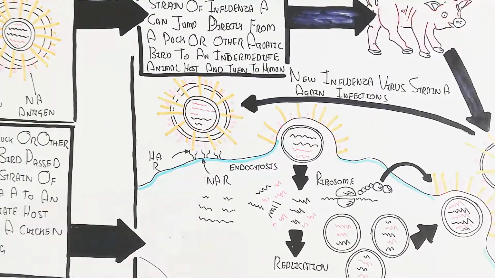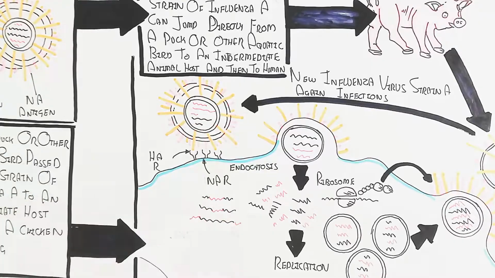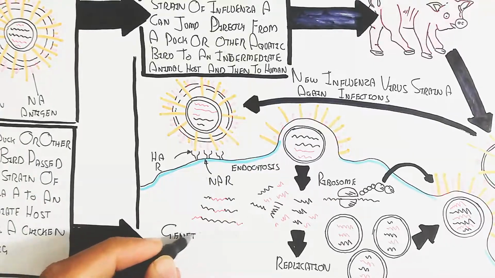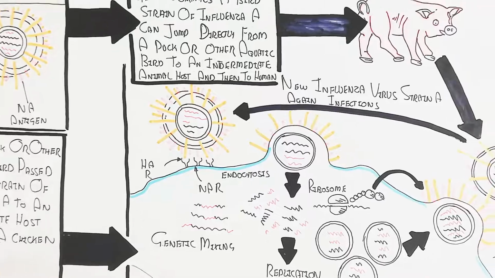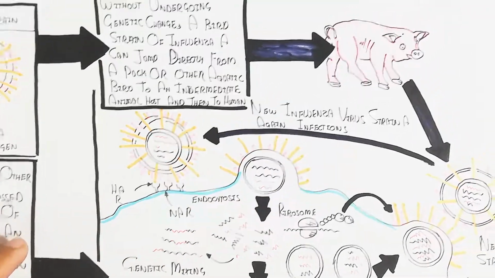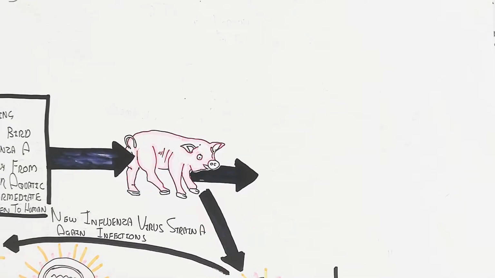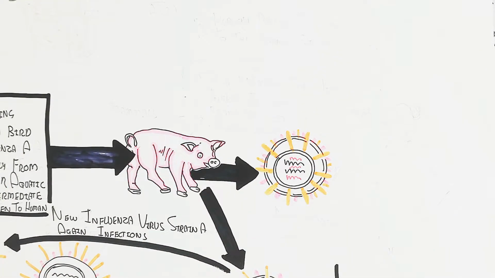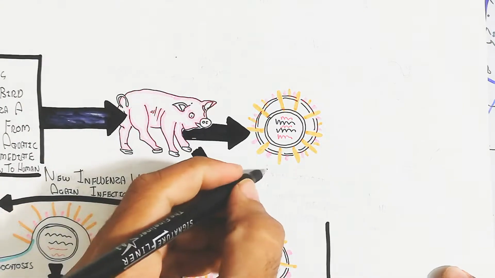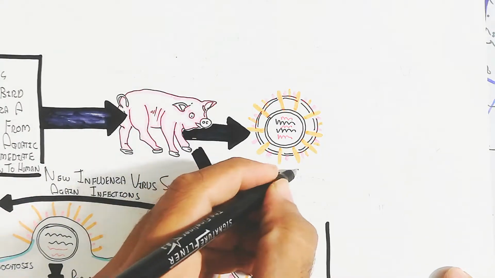After recombination in the pig, with modification, the pig will transmit the RNA into another host, and in this way recombination will occur. After this recombination, a new strain, the human influenza A strain, can be formed.